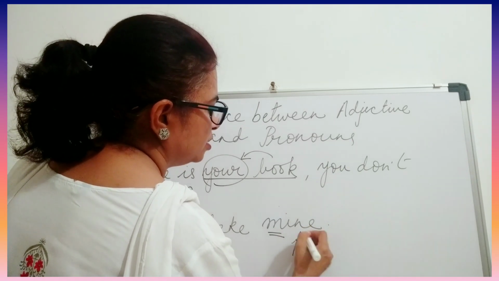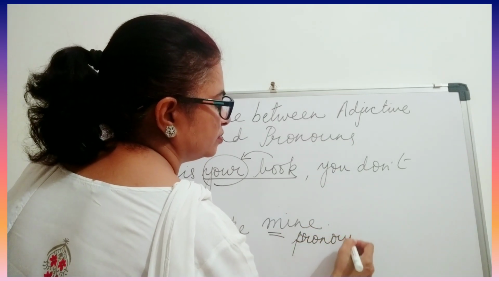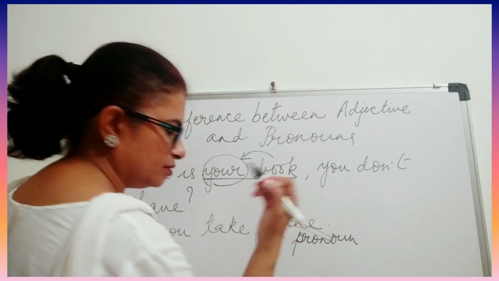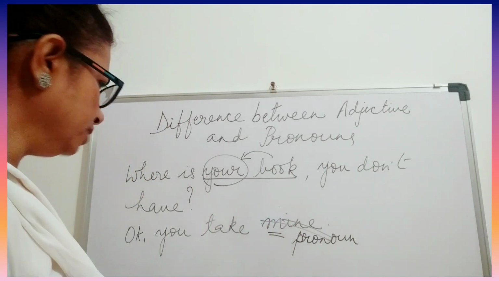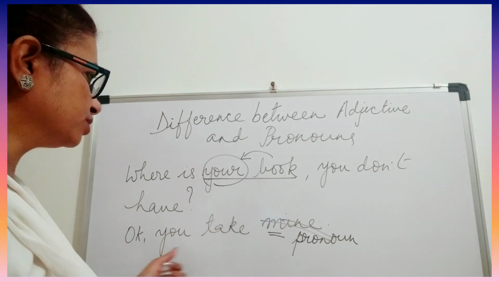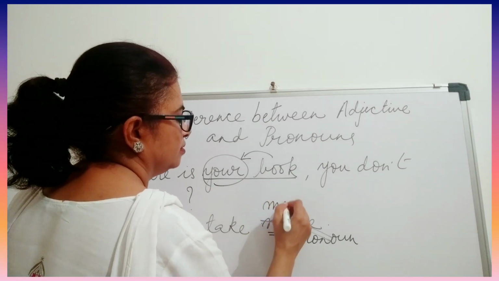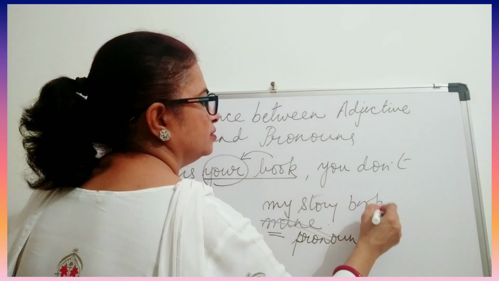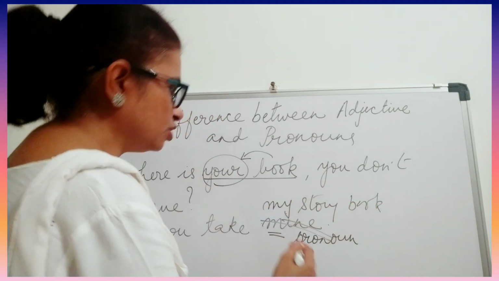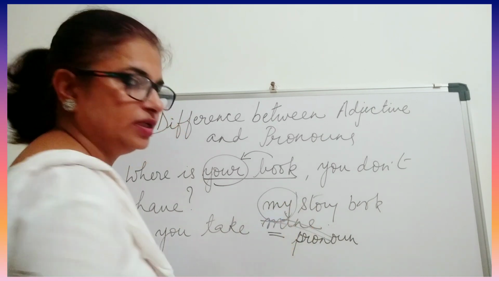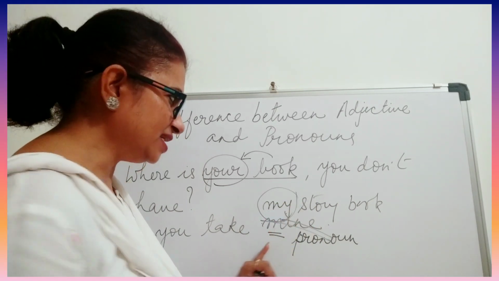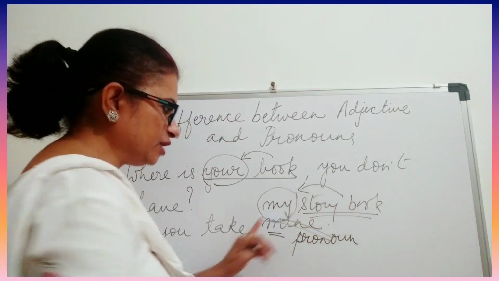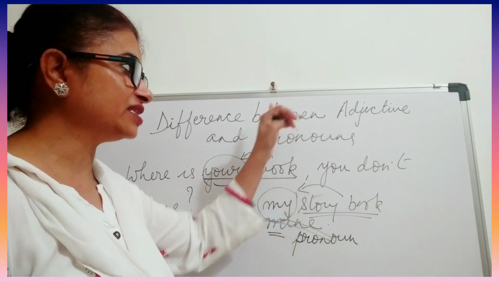Here it is a pronoun. Now if I cancel this word, suppose I cut this one, and instead of this I want to add something else, like, okay, you take my storybook, or my book. So now here what is this? Is it a pronoun? No. Now it is preceding this storybook. So now it becomes a possessive adjective.